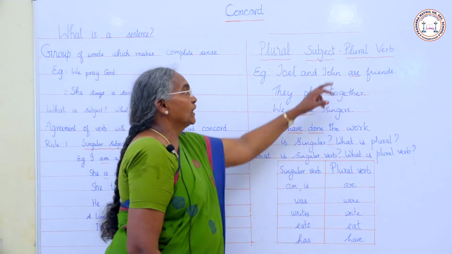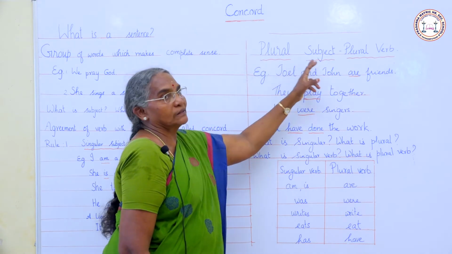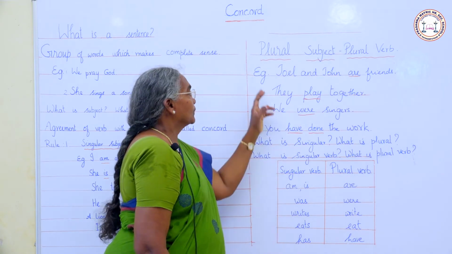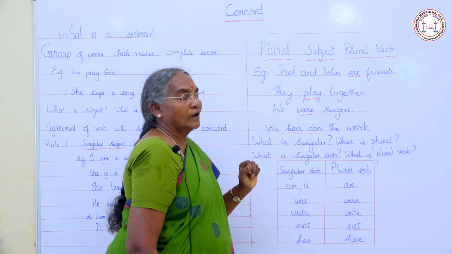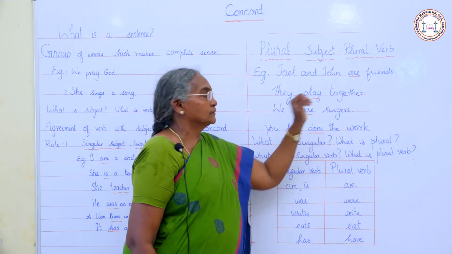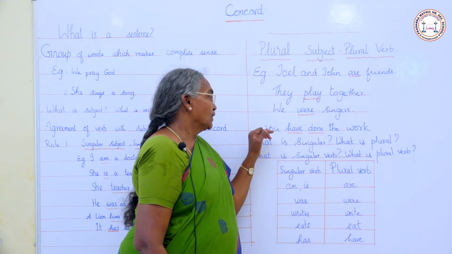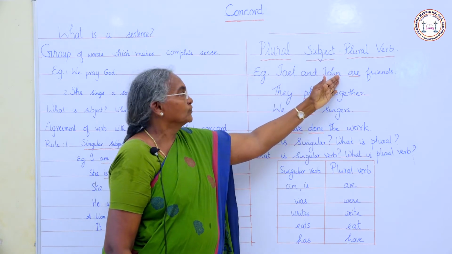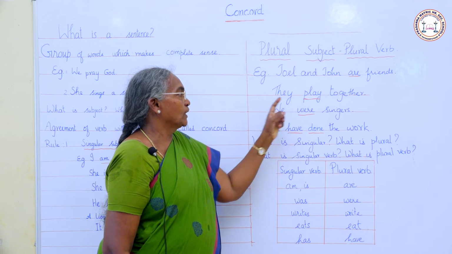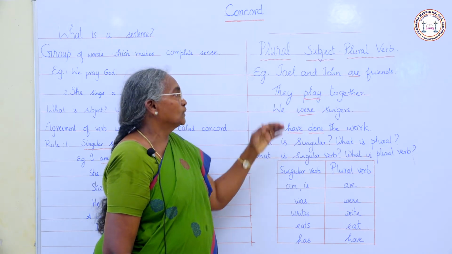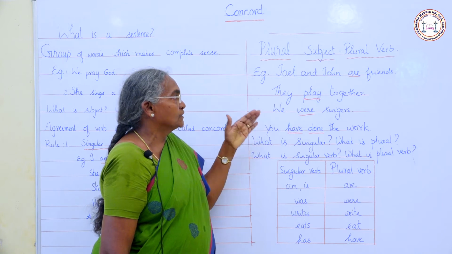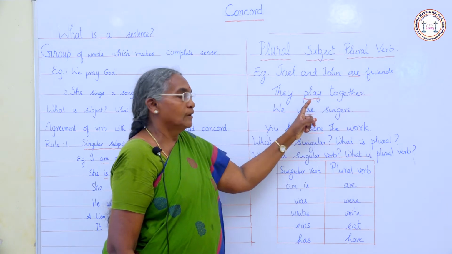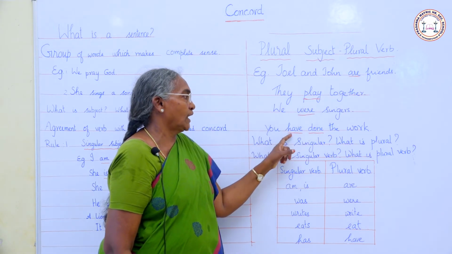Like that, a plural verb will be added with a plural subject. A plural subject has a plural verb. Example: Joel and John are friends. They play together. We were singers. You have done the work. Here, see the subject Joel and John, plural subject. They plural. We plural. You plural. So, all the subjects here are in plural form. So, we have added plural verbs: are, play, were, have done.